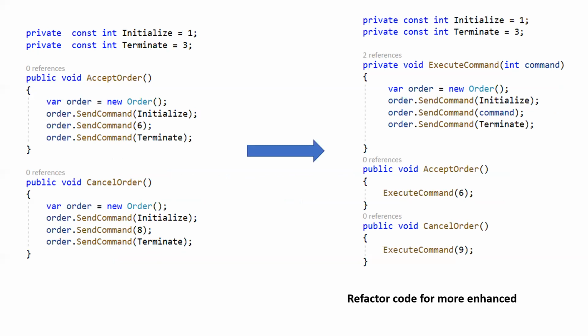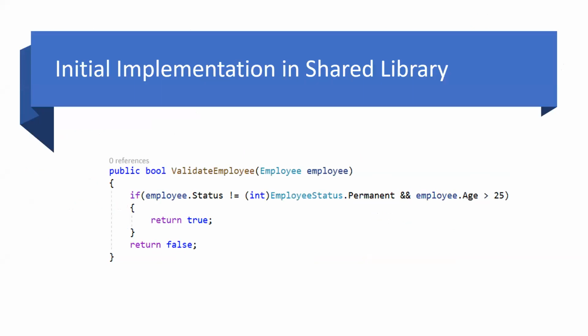The first thought is that we can have a shared library. Let's say I have created one shared library to validate the employee. In that shared library, this is the way we validate: the employee should be permanent and the age should be greater than 25. This one validation code is used by three applications within the same domain.